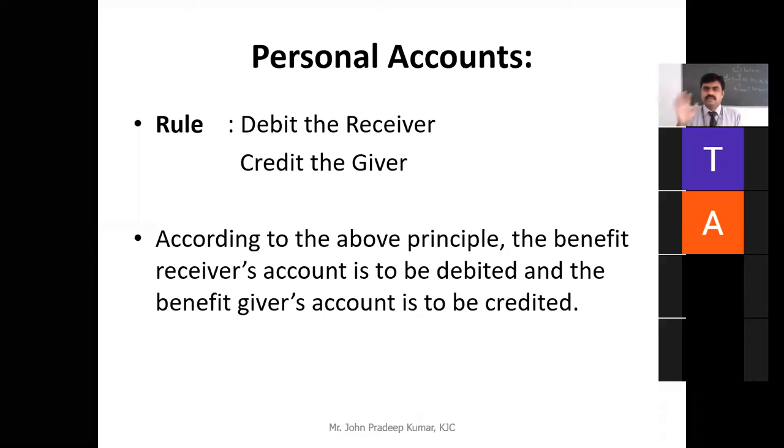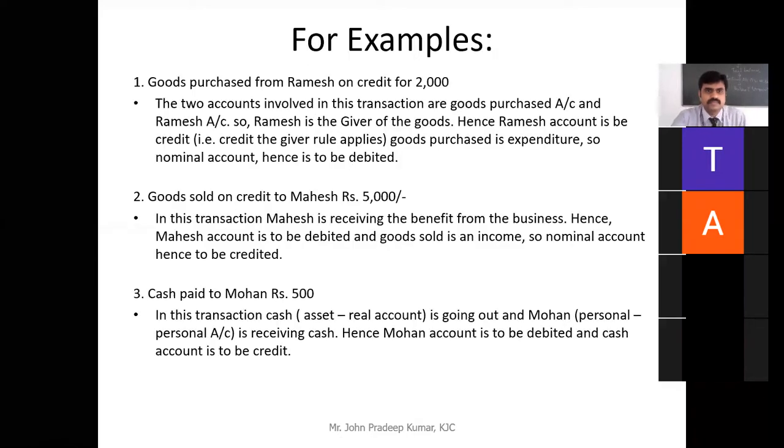You should immediately say, debit the receiver, credit the giver. Understood, students? I think some students may already know this, but the new students, please memorize these rules of accounting. For every account we have a different rule. For a personal account, it is called debit the receiver, credit the giver. Is it clear? When we discuss the exercises, I will show you examples.